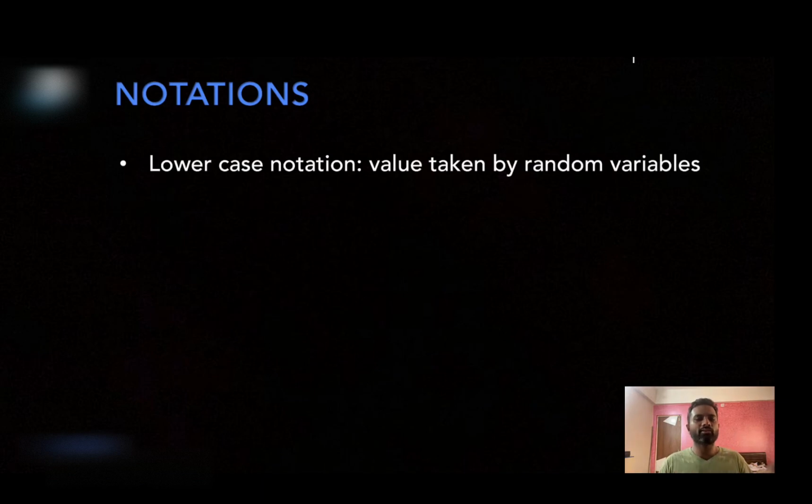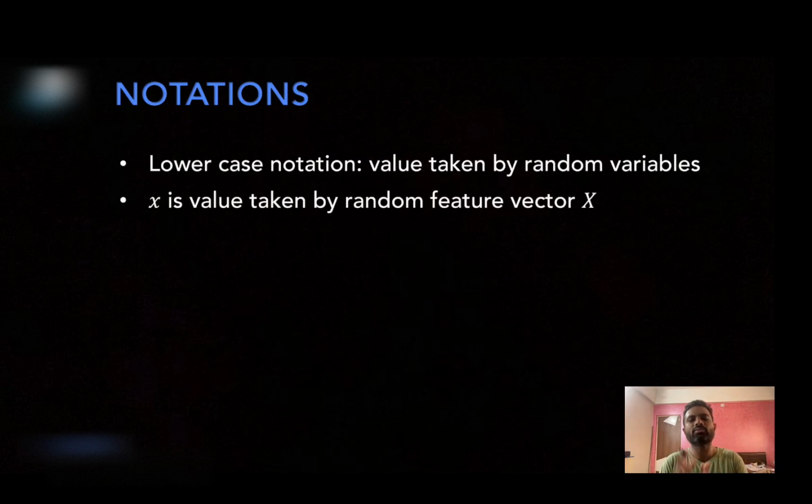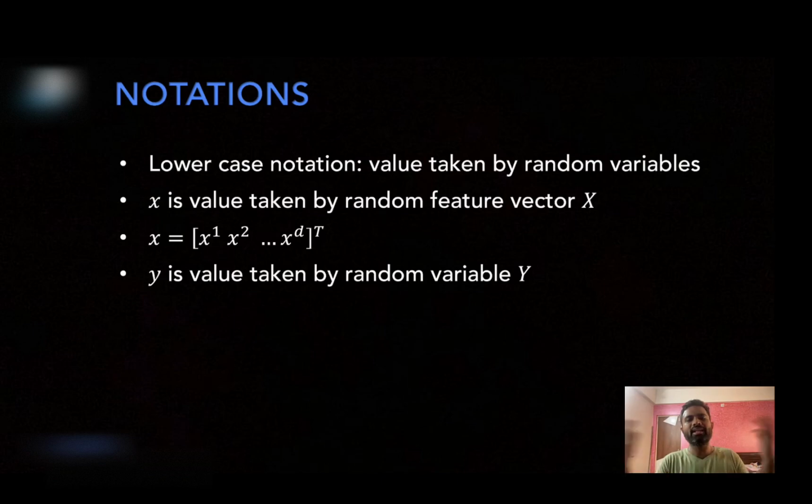Whenever I refer to a lowercase notation, I will refer to the corresponding value taken by the random variable. For example, small x is a corresponding value taken by the random feature vector X, and this small x is made by this D-dimensional feature vector: small x superscript 1, small x superscript 2 up till small x superscript D. All of them indicate a specific value taken by each of these features. Whenever I refer to a feature as a random variable, I will use a capital letter. Whenever I refer to a specific value taken by this feature, I will use a small letter. Similarly for a feature vector as well, and similarly for the output value. So small y is a value taken by the random variable Y.